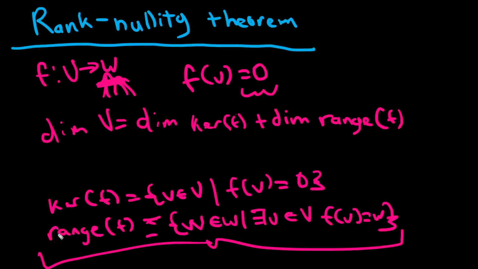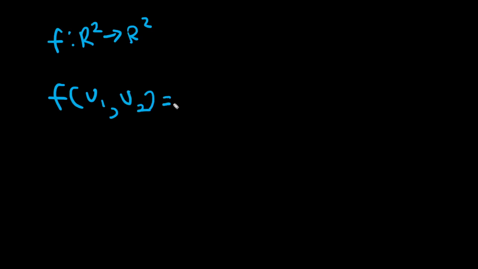But let's gain an intuitive understanding of this theorem, and let's take a look at this very simple linear map. F from R2 to R2, so two-dimensional space. And let's say F maps (v1, v2) to (v1, 0).